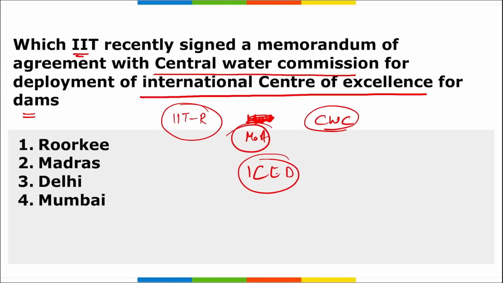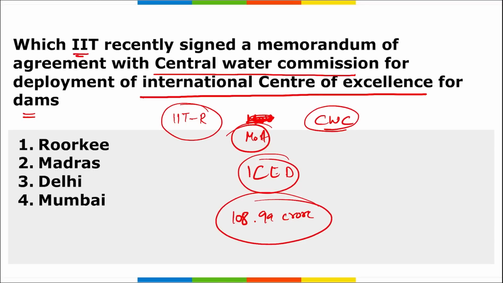All right, important, take a note of this. Then remember also, according to this memorandum, IIT Roorkee has received a grant of 108.99 crore rupees from the Ministry of Jal Shakti for the establishment of this ICED, that is International Center of Excellence for Dams.